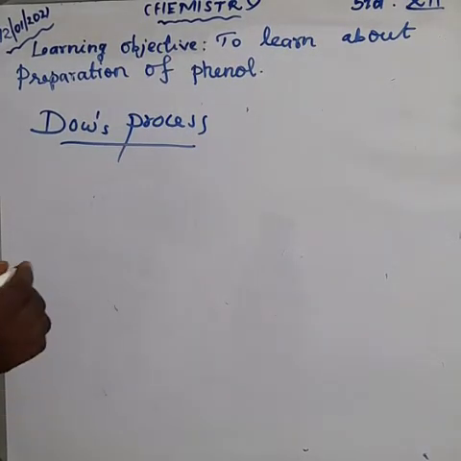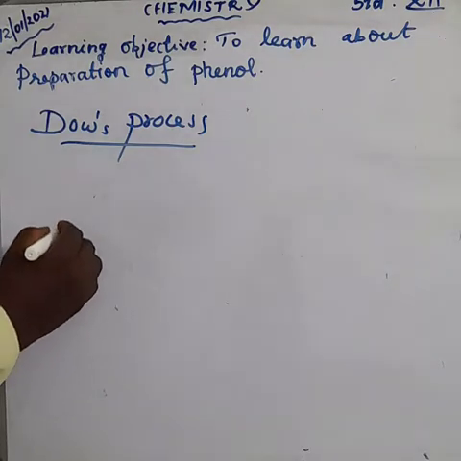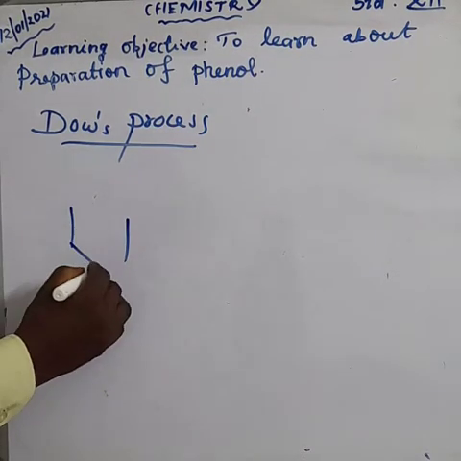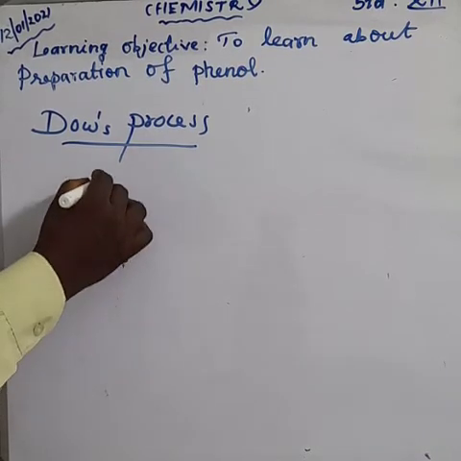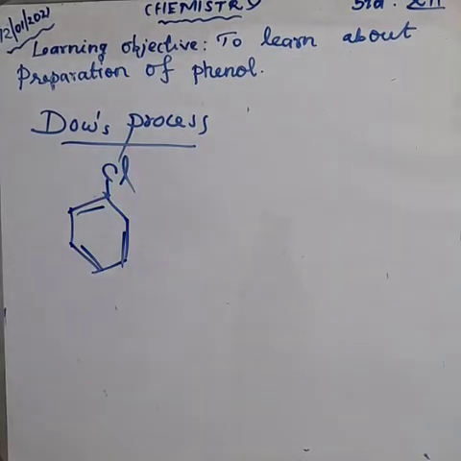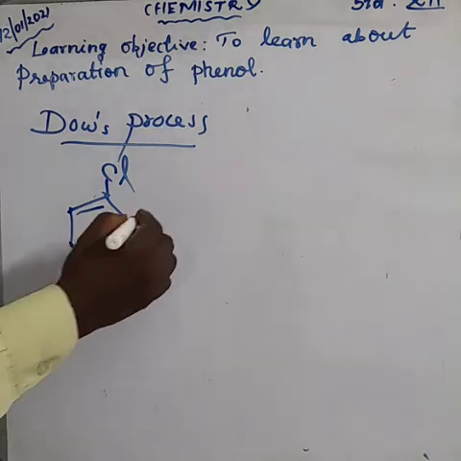First of all, the reagent is chlorobenzene. That is benzene, this is the benzene carbon, am I right? Here I am adding one chlorine, so the name of the compound is chlorobenzene. This chlorobenzene on hydrolysis with